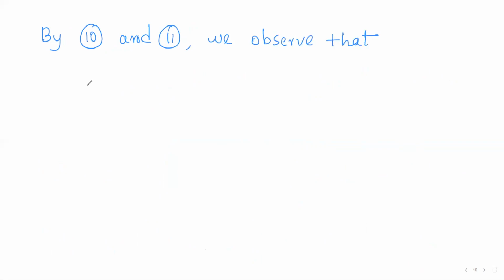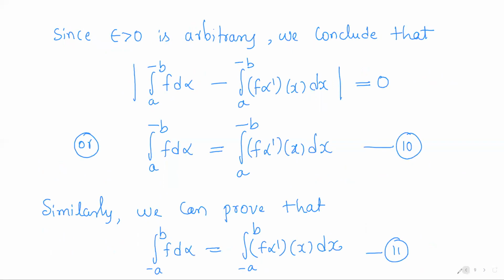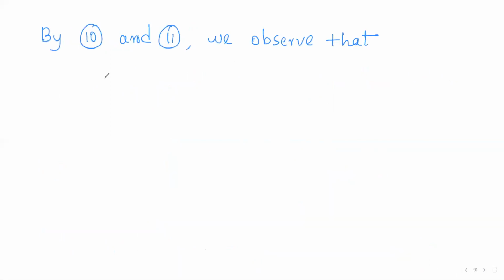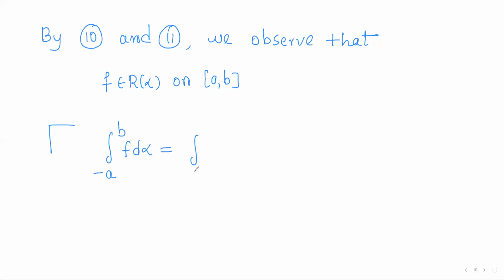So by 10 and 11, we observe that if f is Riemann-Stieltjes integrable on the closed interval [a, b], then the lower Riemann-Stieltjes integral of f is equal to the upper Riemann-Stieltjes integral of f.